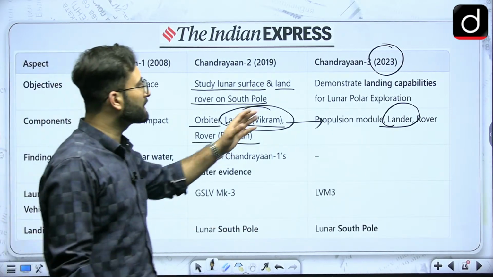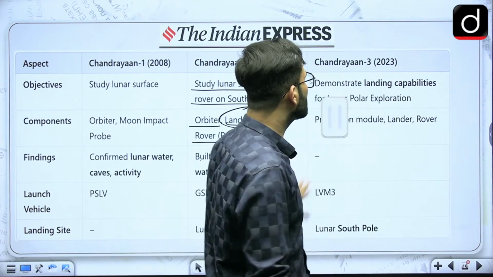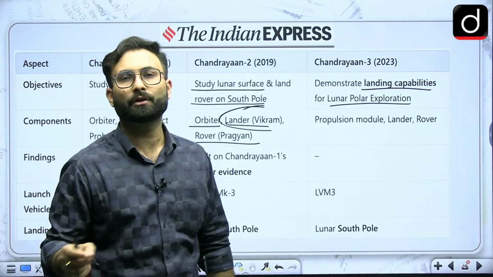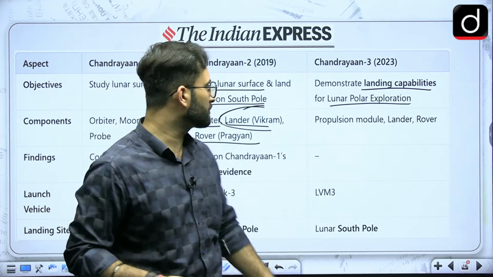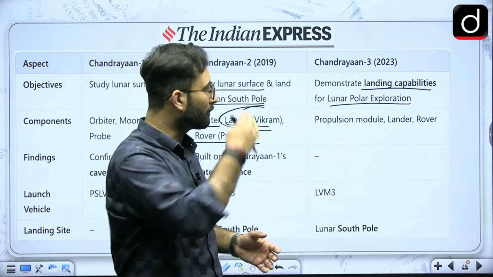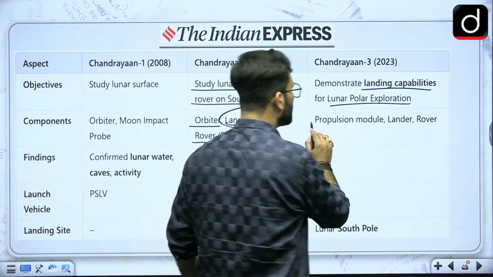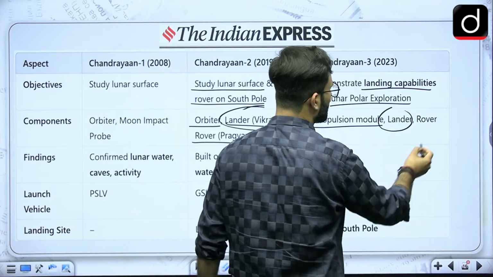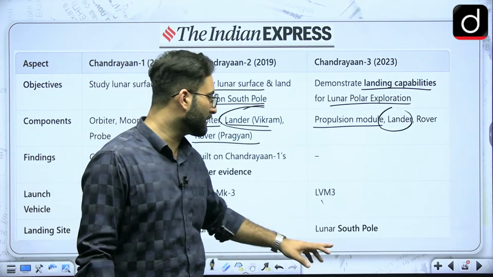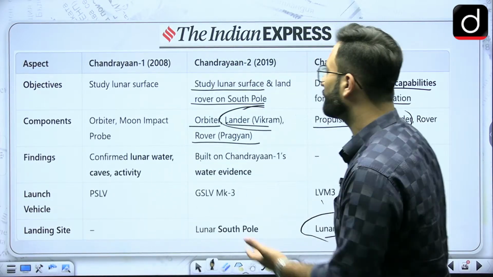Okay, coming to the next one, demonstrating, when we talk about the 2023 Chandrayaan 3, they have demonstrated the landing capabilities on the lunar polar exploration, or you can say that we have gone for the soft landing on the south pole. Okay, so that is there, and India becomes the first country to go for the soft landing on the south pole in 2023. When we talk about the components, there was a propulsion module, a lander and a rover. LMV 3 was the launch vehicle, and we have landed on the south pole over there. Okay, so that is about your Chandrayaan.